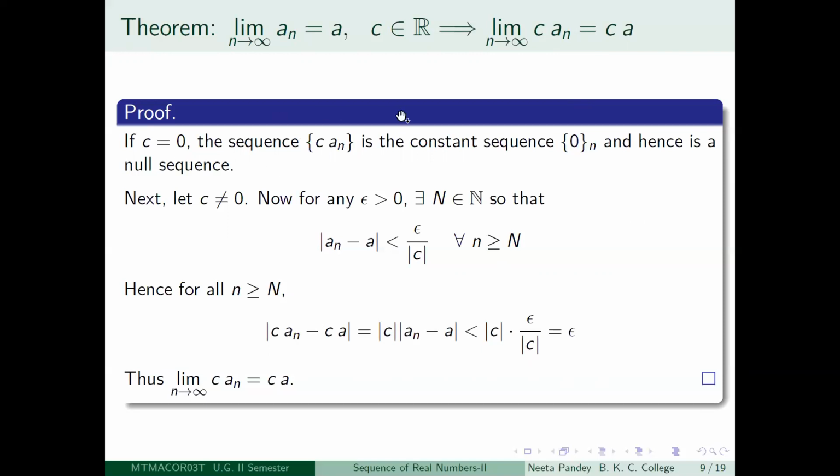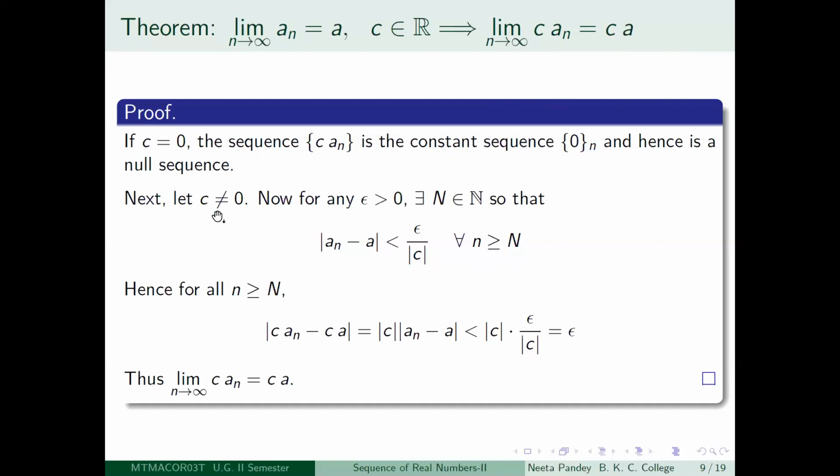How to do it? First of all, we will do the case when c is equal to 0, because that is a special case. If c is equal to 0, then what happens to c an? c an is just equal to 0. Therefore, the sequence c an is the constant sequence 0. We have seen that the limit of this is 0, that is, it is a null sequence. So c an all become 0, and the limit of this will be equal to 0 into a, which is equal to 0. So for c equal to 0, at least the result is true.